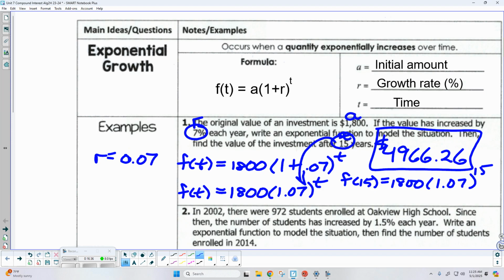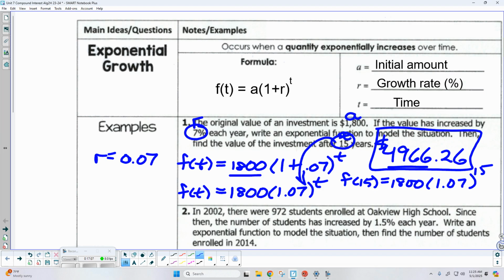And then you get an idea of whether this is going to be worth it or not. You started with 1800 and it took 15 years to go to this. I don't think that's really good. I mean, that really is a good interest rate, but you've got to do a little more. In fact, unfortunately, nowadays, with the way the economy is, you probably won't even get a 1% interest rate. It's going to be less than that. Oh yeah, it's going to be pretty low.